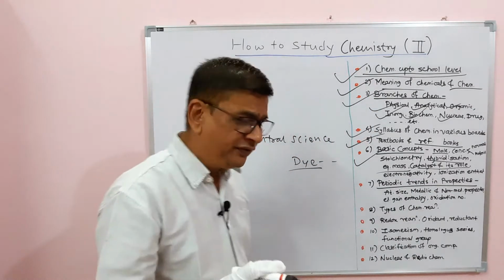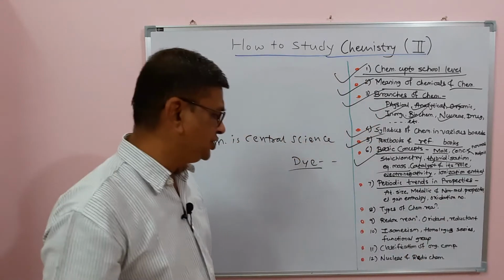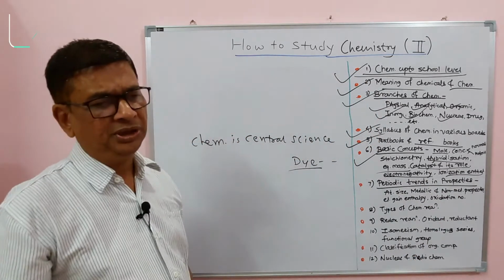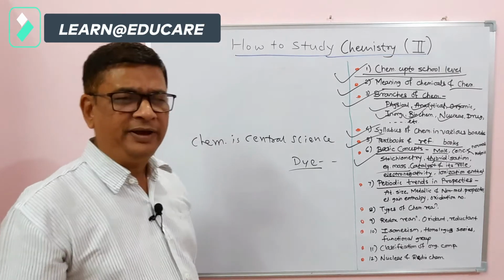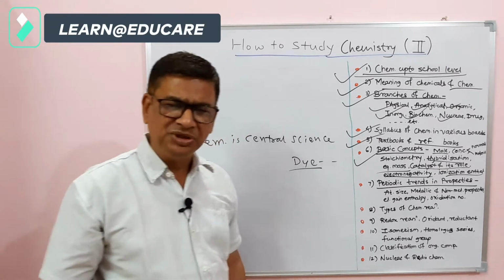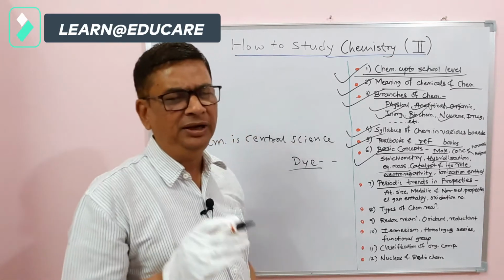role, rate of chemical reaction, and topics like electronegativity, ionization, enthalpy. All these topics students should know in detail, because these topics were not in school level chemistry, or they were only there as a definition.